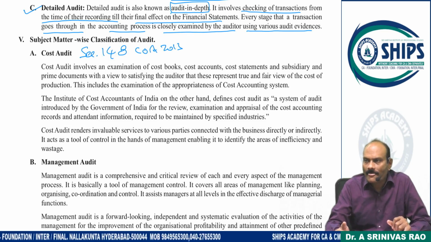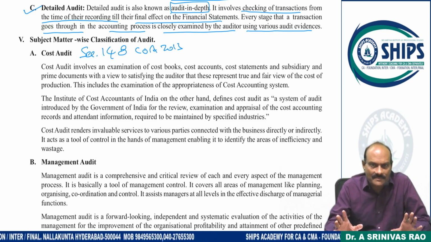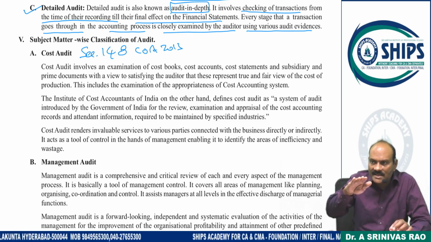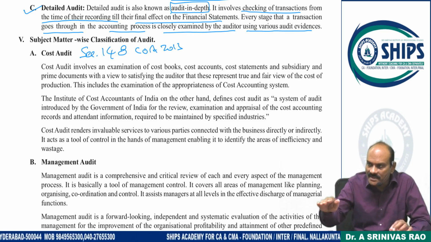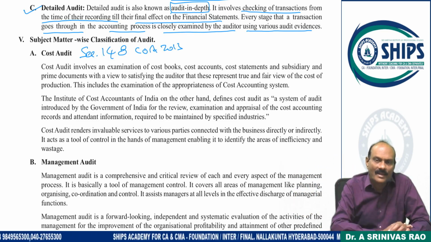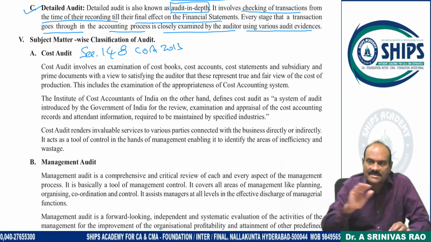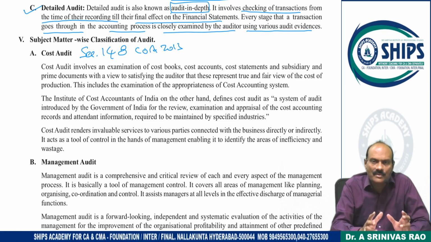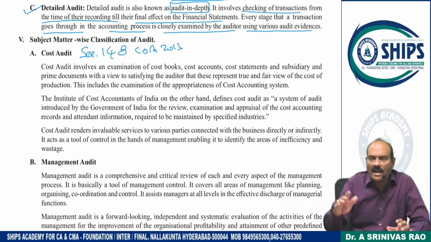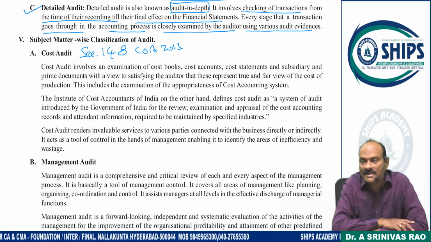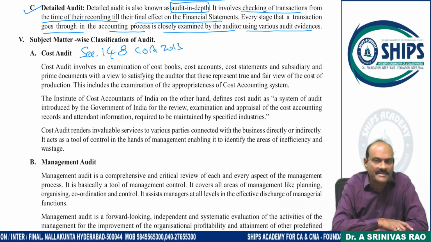He will examine and verify, and some cost statements are already fixed. So how were they derived? Nothing but what are the cost centers, the cost units, how to minimize the cost, how to maximize the profitability, eliminate the wastages and educate the management. These are the areas you have to work on, where cost can be minimized and profitability will go up. Cost audit is really helpful for an organization to enhance the overall efficiency of the entity.